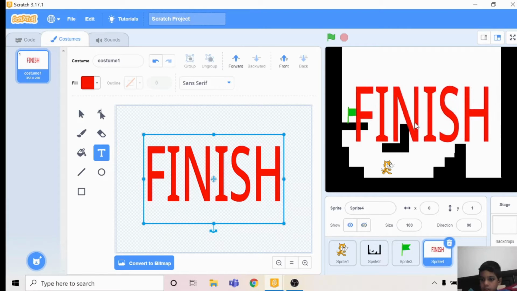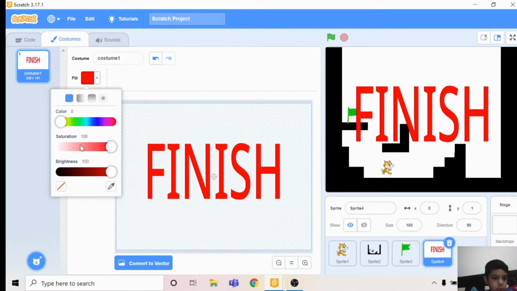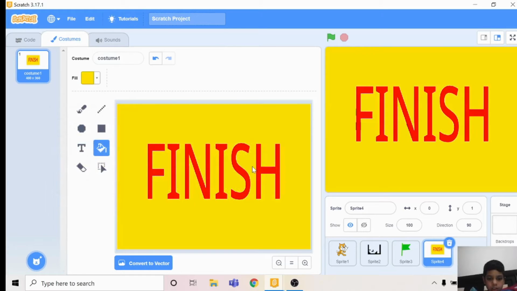Then you take the bucket. First convert it to bitmap. You can take any color for the background. I'm using this color. Then you can write FINISH with all capital letters. That's better than the normal. Okay, then let's go to the code.